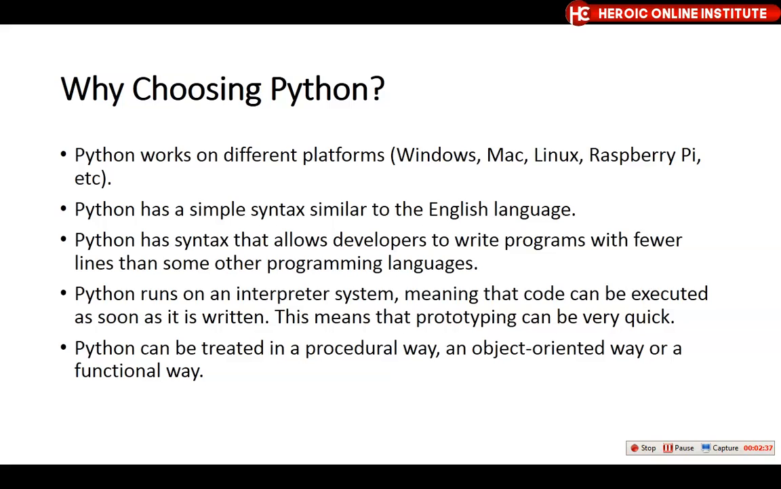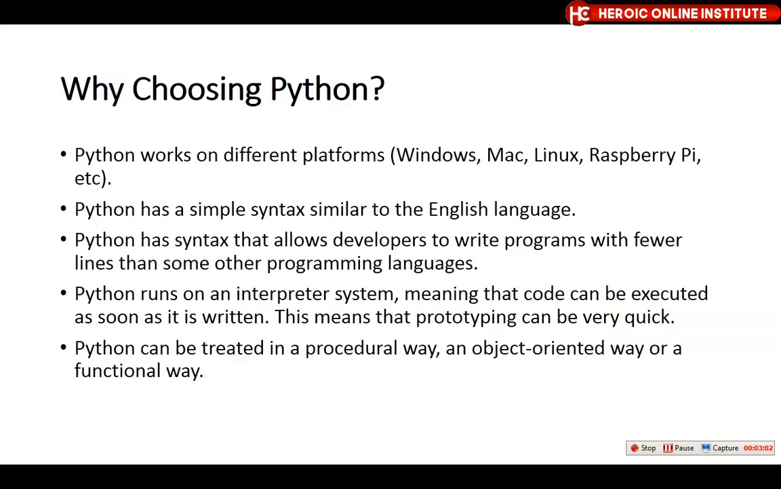Why should you choose Python? There are so many programming languages. Why Python? Python works on different platforms. It works on Windows, Mac, Linux, and other platforms. Python has a simple syntax similar to the English language. Like I told you before, it is easy to learn.